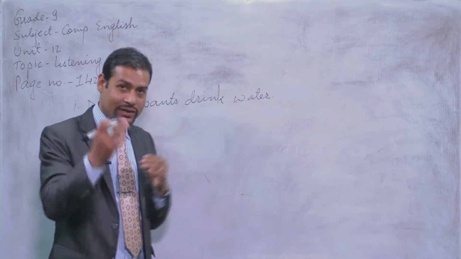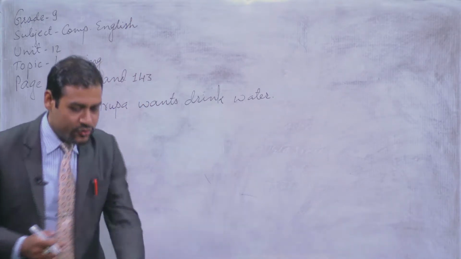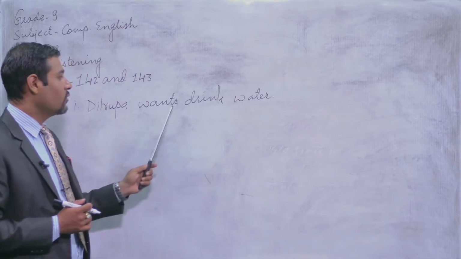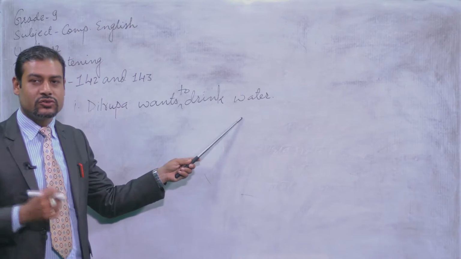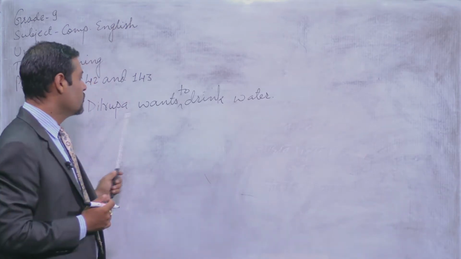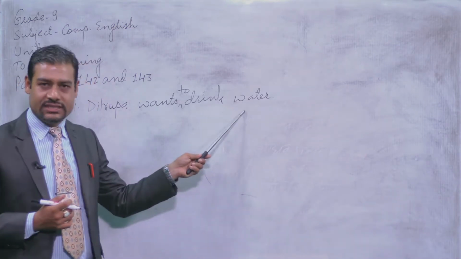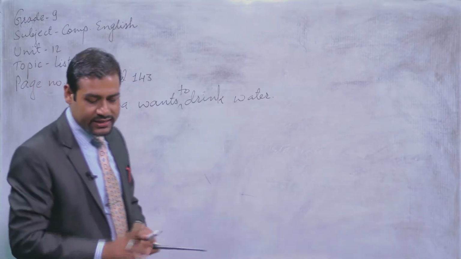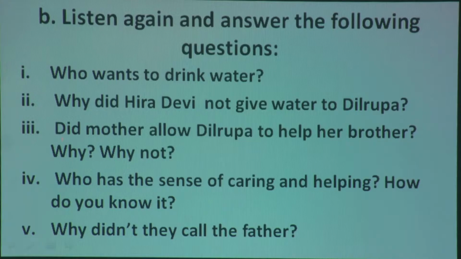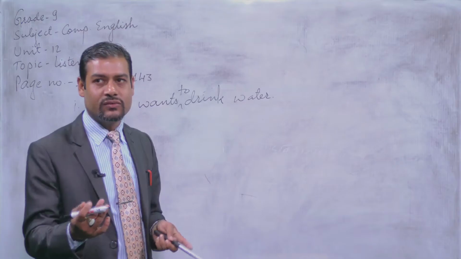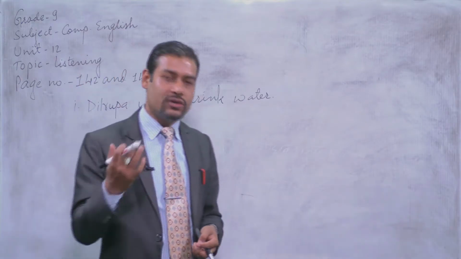Alright? So, what is the answer? See, Dilrupa wants to drink water. So your answer should be Dilrupa wants to drink water. Alright, so look at question number 2. So what is written here? Why did Hira Devi not give water to Dilrupa? So what is the reason the mother did not give water to Dilrupa, her daughter?